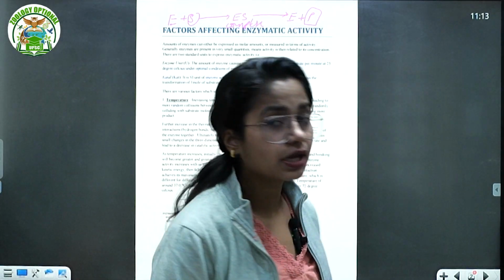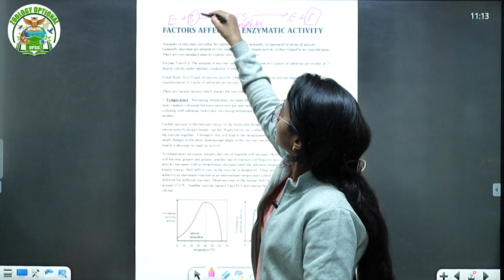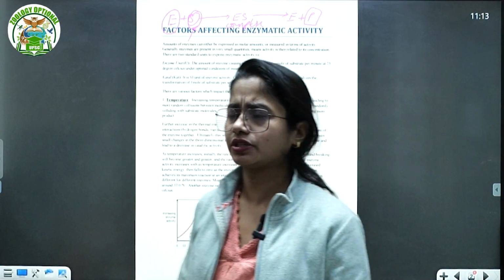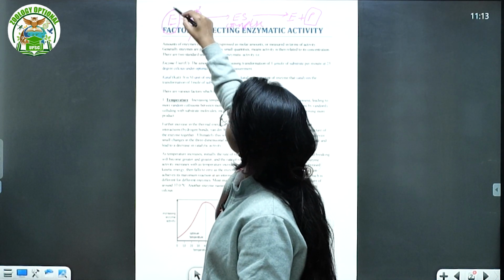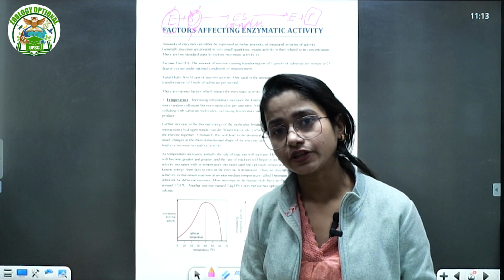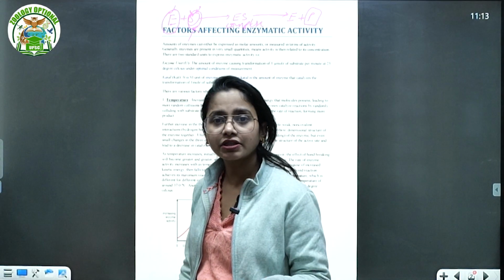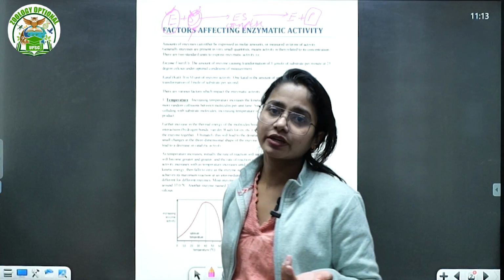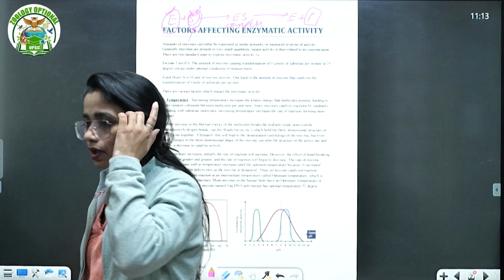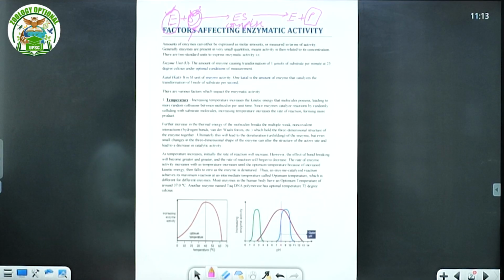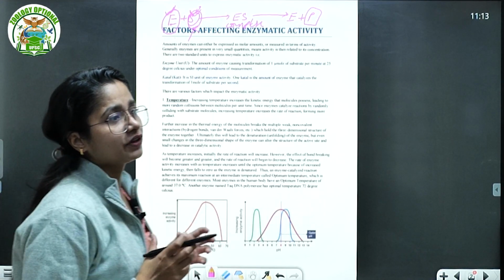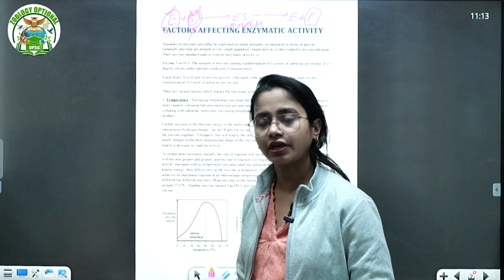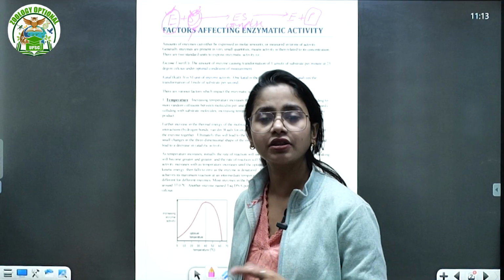The third thing is the concentration. Of course, if there is only enzyme and no substrate, the enzyme cannot perform. If there is so much substrate that all the active sites of the enzyme are fulfilled, then what is the other type of reaction? Then the concentration of the substrate and the concentration of the enzyme matter. Suppose there is too much substrate but not sufficient enzyme, or better to say all the active sites of enzymes are already fulfilled, then it will impact the rate of reaction, right? The third thing is the concentration of the substrate and the enzyme.